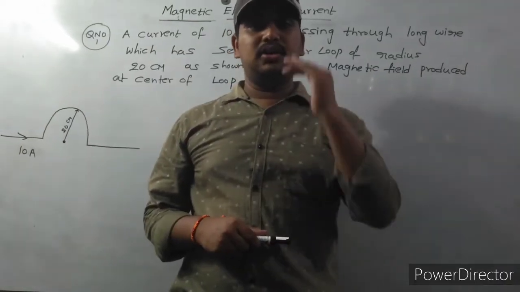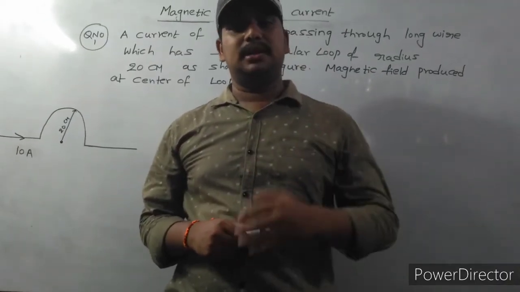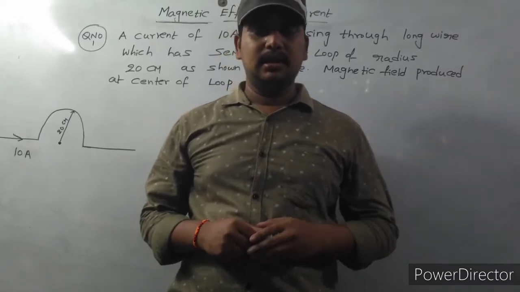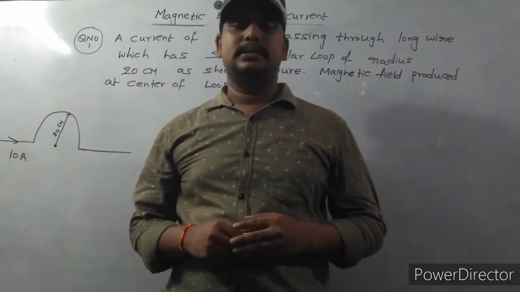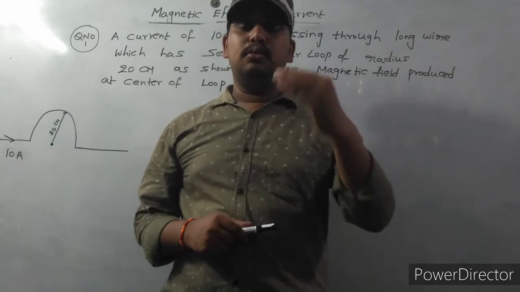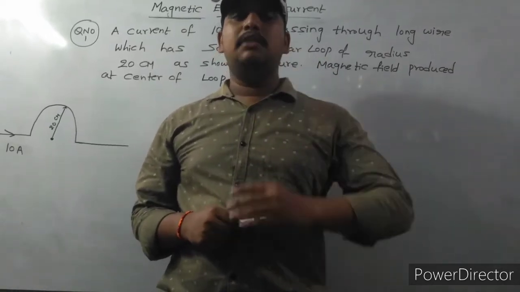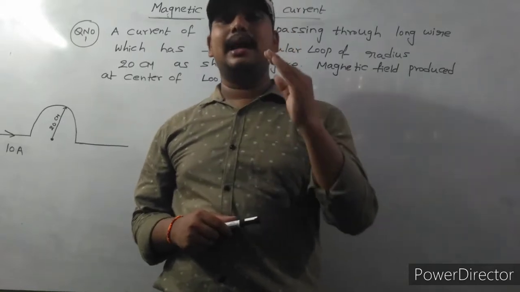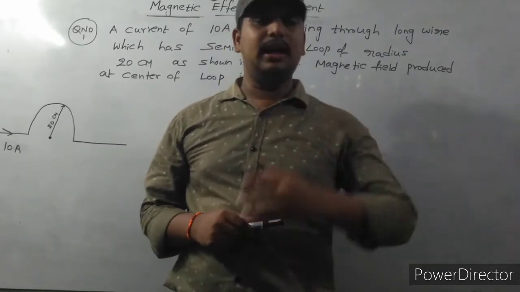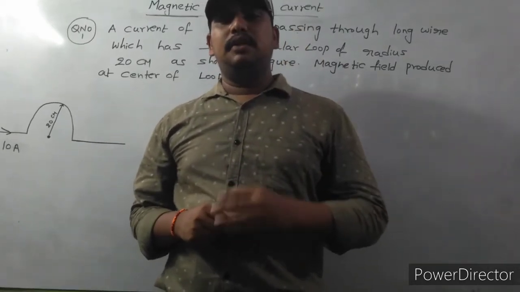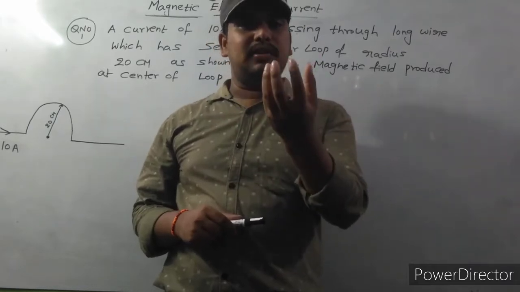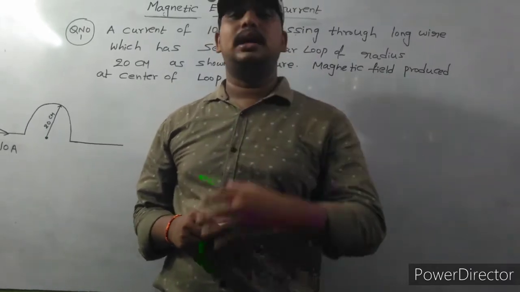To continue my lecture on the chapter magnetic effect of current, now I am going to discuss a few numerical problems related to magnetic field due to a current carrying arc. You already know that an arc is a part taken from a circle.